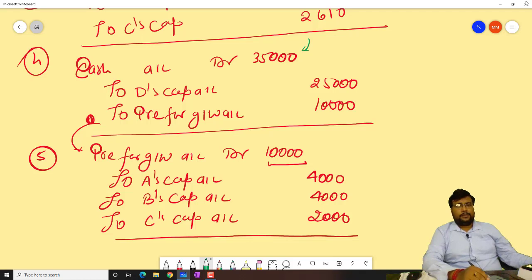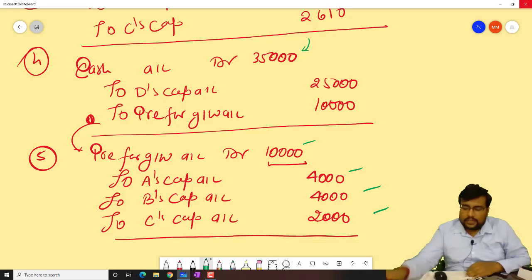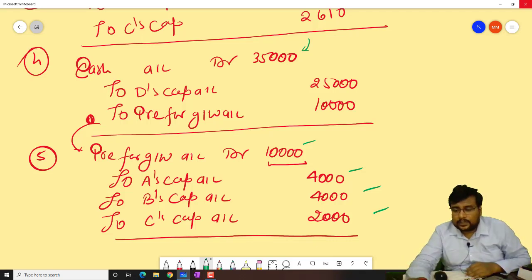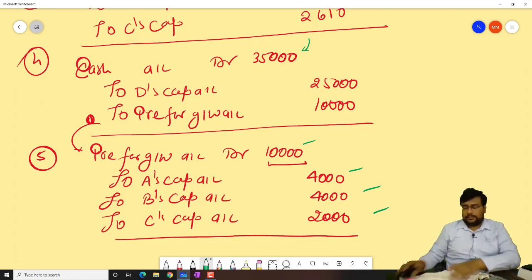And onwards, premium for goodwill account debit 10,000, to A's capital 4,000, to B's capital 4,000 and to C's capital 2,000 rupees. Any other entry that you have to check? Okay, any other entry is there? No. So in this question, this much only.